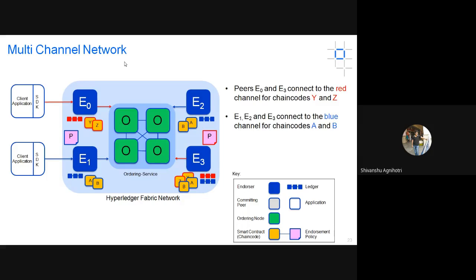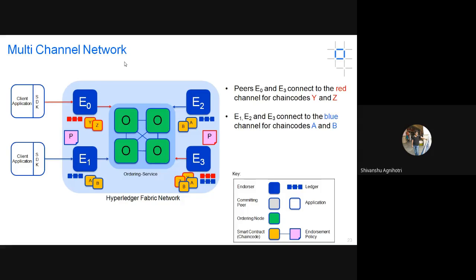That is a good functionality, because many times we do not need to involve all the peers. Here we are only showing 4 peers, but in a real application there may be 100 or 1,000 peers, meaning a larger network.